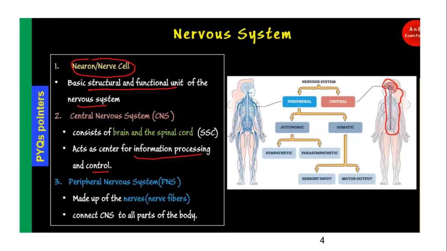Peripheral means which goes on the side of the system, and basically the main purpose is that it connects the central nervous system to all the parts of the body. So all these nerve fibers you can see, basically these are the peripheral nervous system. Okay, let's see the next question.